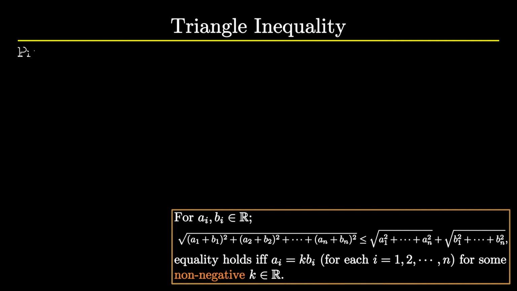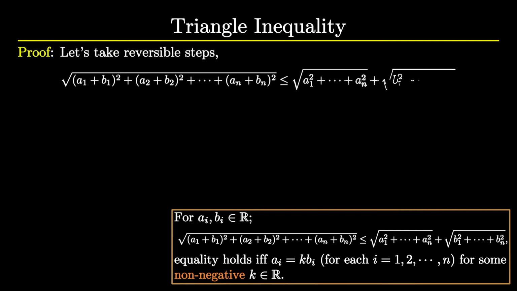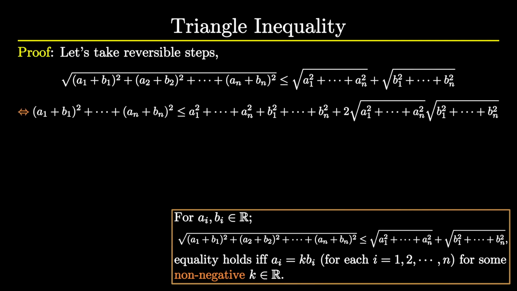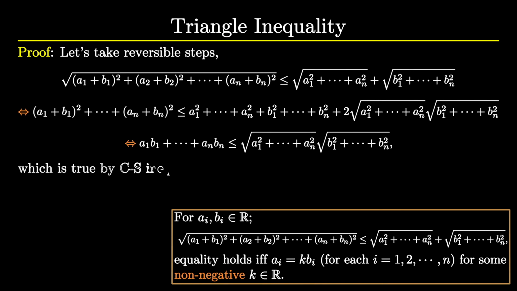We can prove it by taking reversible steps. We take some reversible steps and eventually we reach the CS inequality. This is how we show that triangle inequality is nothing but another version of CS inequality. Here is one question for you guys. Can you justify the name of the inequality? We call it triangle inequality. But where is the triangle? Let us know in the comment section.